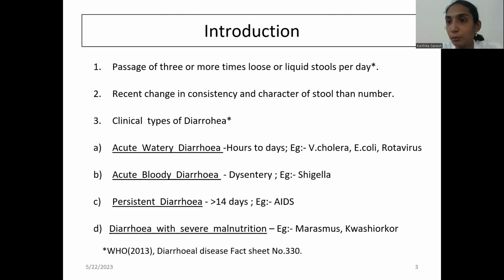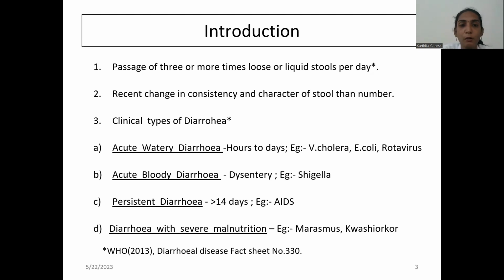The next is acute bloody diarrhea. The most common cause for acute bloody diarrhea is Shigella. And persistent diarrhea is diarrhea which occurs for more than 14 days. The most common cause for it is AIDS. And the fourth type is diarrhea with severe malnutrition, which usually occurs in malnourished cases like marasmus and kwashiorkor.